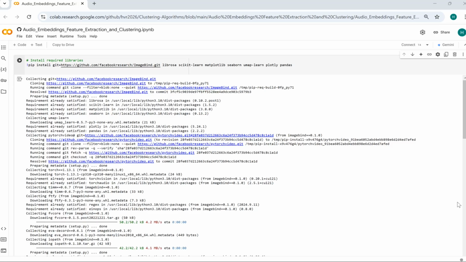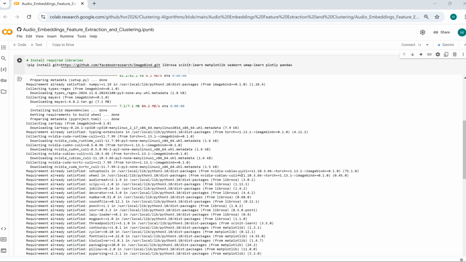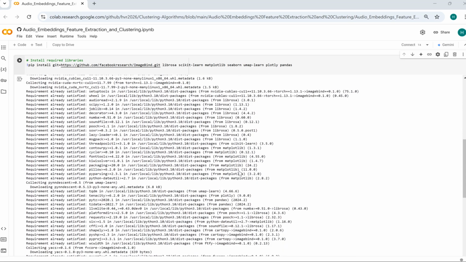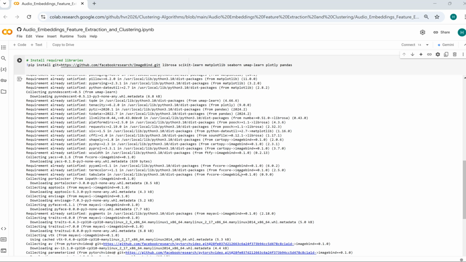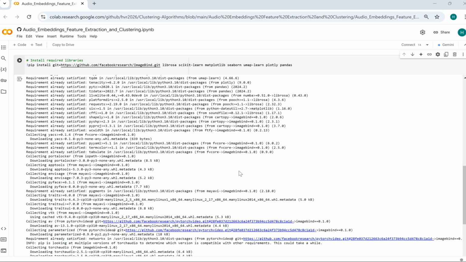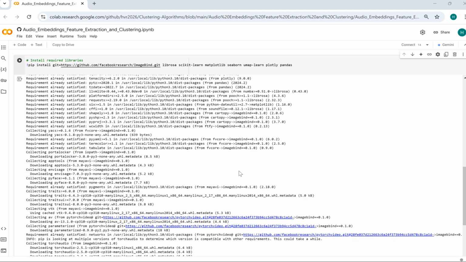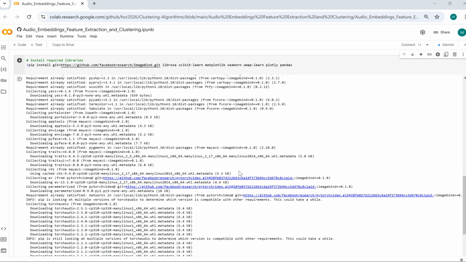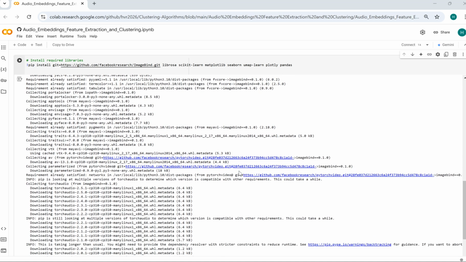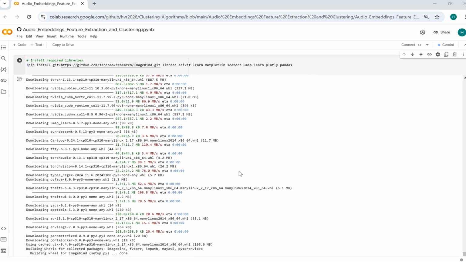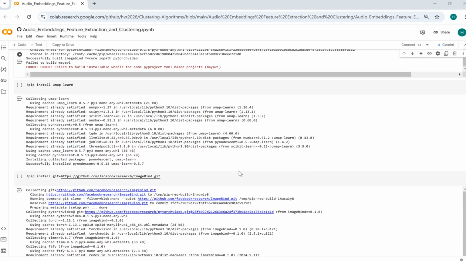Hi all, in this video we are going to discuss audio embedding, feature extraction, as well as clustering. So for that, let's import the required libraries. We will be using NumPy and Pandas for handling numerical operations and data frames, and Librosa to process audio signals, extracting features like MELs, spectrograms, and so on. Visualization tools like Matplotlib and Seaborn are used to plot results.